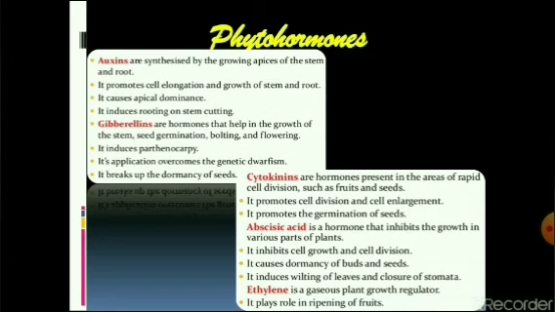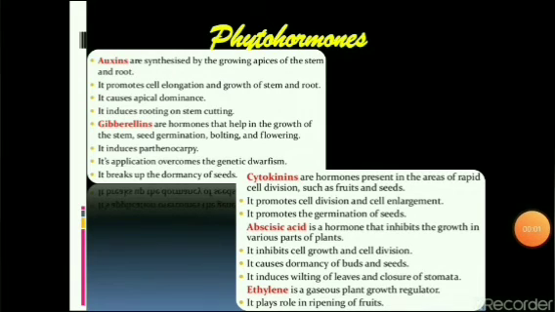The third class of hormones is cytokinins. If you look at the name carefully, you will find that it is cyto for cell and kinins for kinesis. So it helps in cell division. Cell division will increase the number of cells, and then auxins and gibberellins will help in increasing the size and height of the plant. So altogether they will help in growth of the plant.